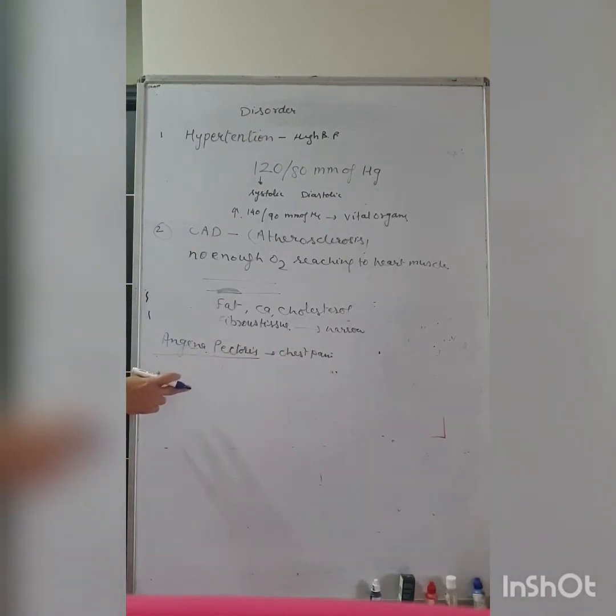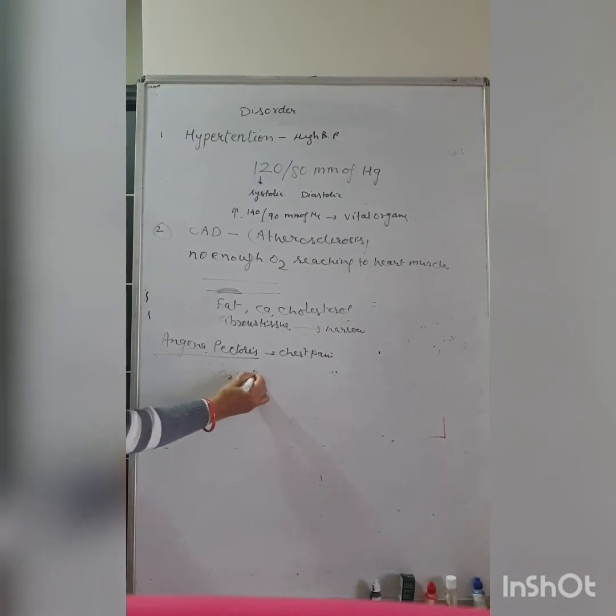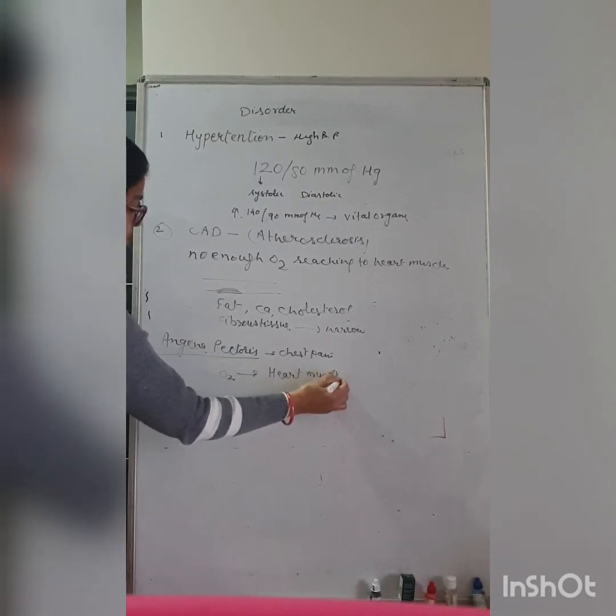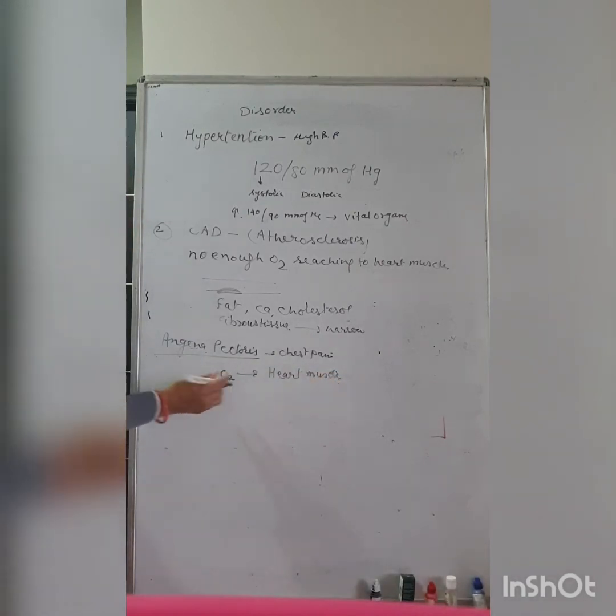Acute chest pain appears when not enough oxygen is reaching the heart muscles or cardiac muscles. There is no proper oxygen supply to the heart muscle.